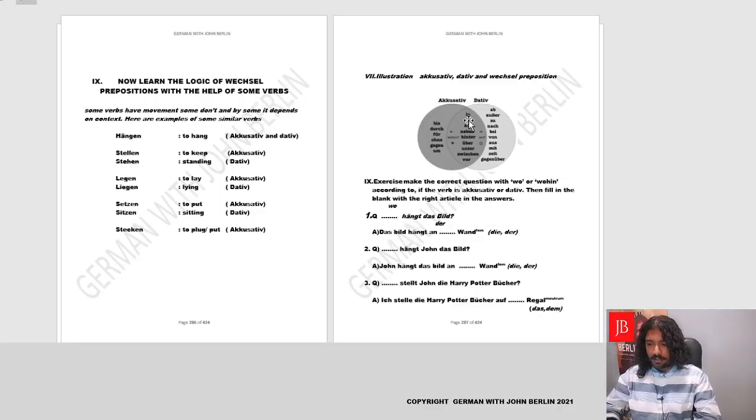The prepositions in the middle. If the question is wo, it'll be dative. If the question is wohin, it'll be accusative. So wo means static position and wohin means movement.